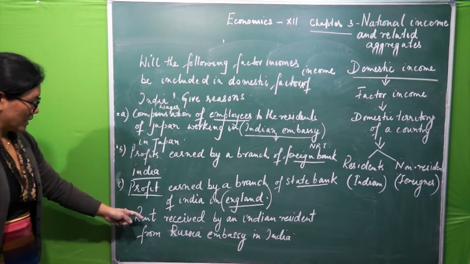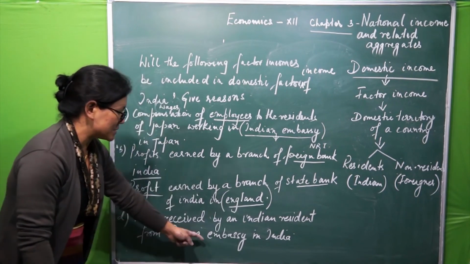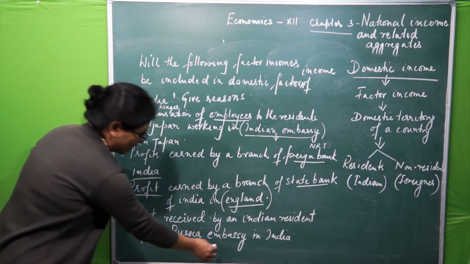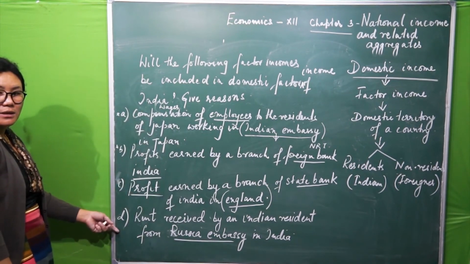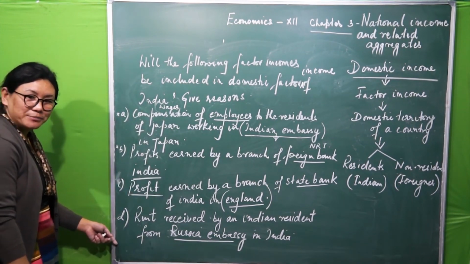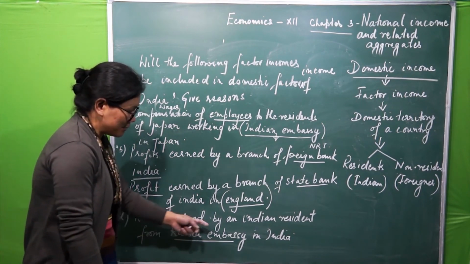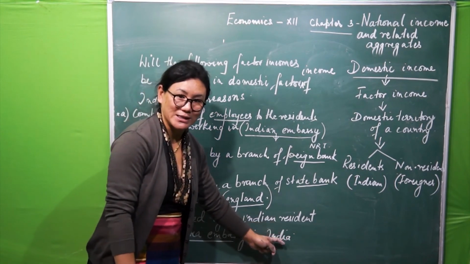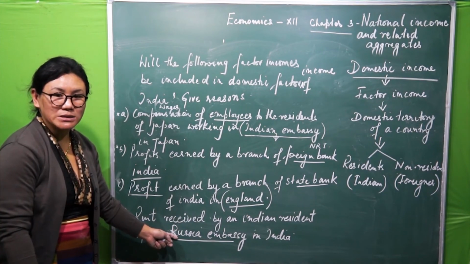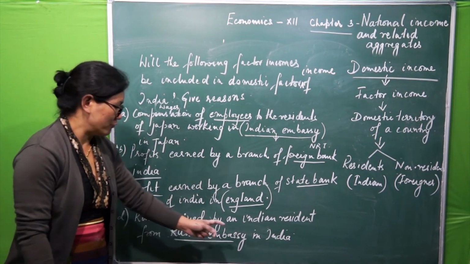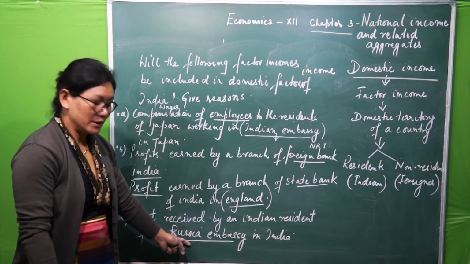Last one: rent received by an Indian resident from Russian embassy in India. Again, we have this concept here. Regarding this embassy, again I have said Russian embassy, even if it is located in India, it belongs to their nation. It will come under the domestic territory of Russia. Is that clear?